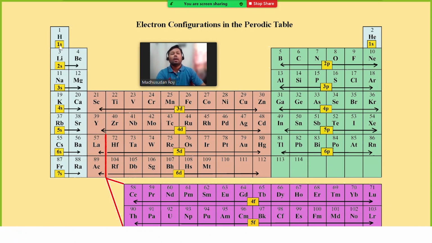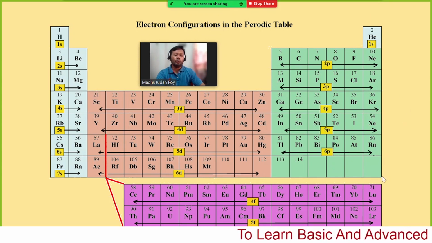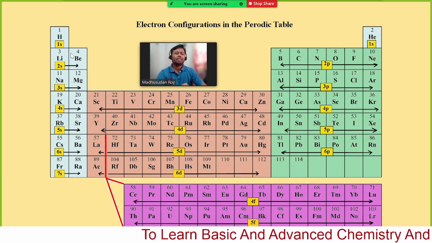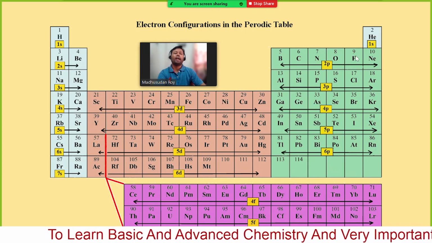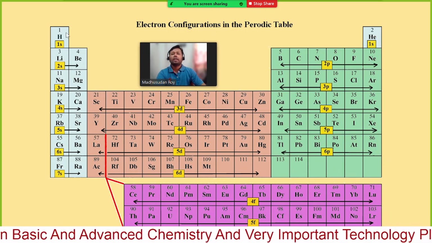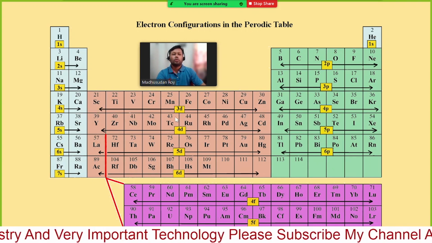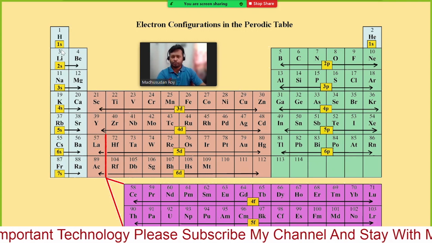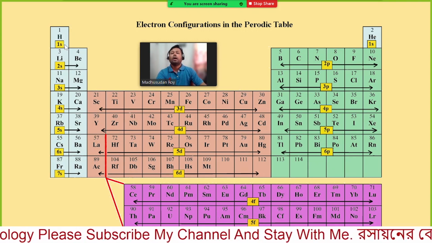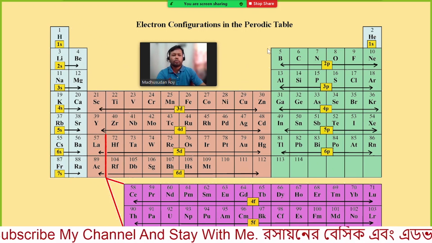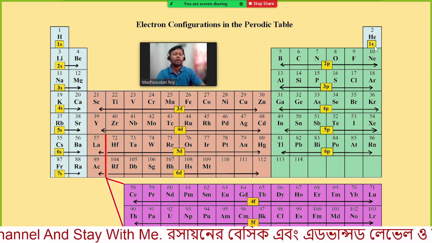Here you can see how many groups we have. We have 18 groups, 1 2 3 4 5 6, like this way 18 groups. In some old books you may find 8 groups, but nowadays we also consider these as separate groups. So totally we have 18 groups nowadays, that means 1, 2, then 3, 4, 5, 6, like this way up to 18.